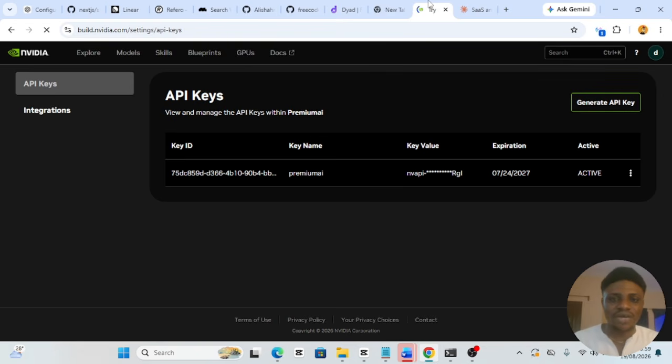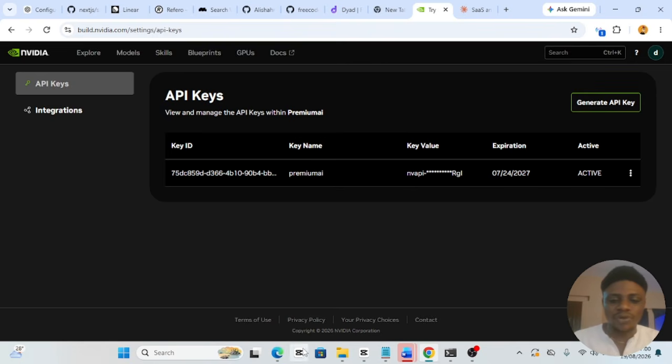After opening your account, you'll be told to verify your phone number, so go ahead and put your phone number. It should take about 5 minutes. You verify your phone number, and then you should be logged in on this interface. This interface allows you to generate a free API key, so go ahead and generate it.